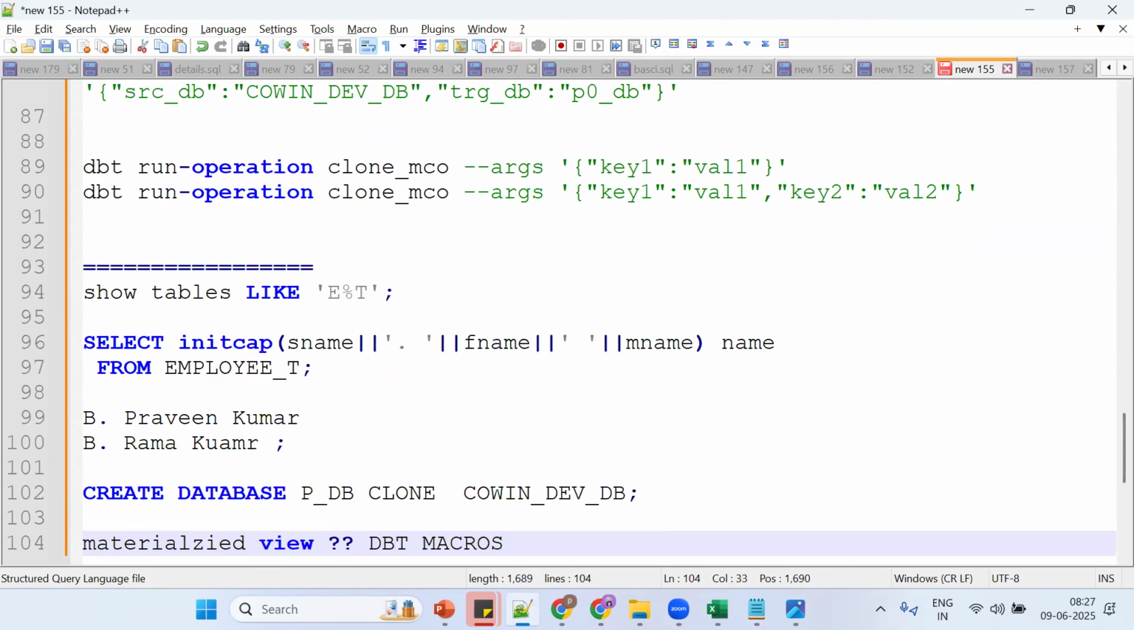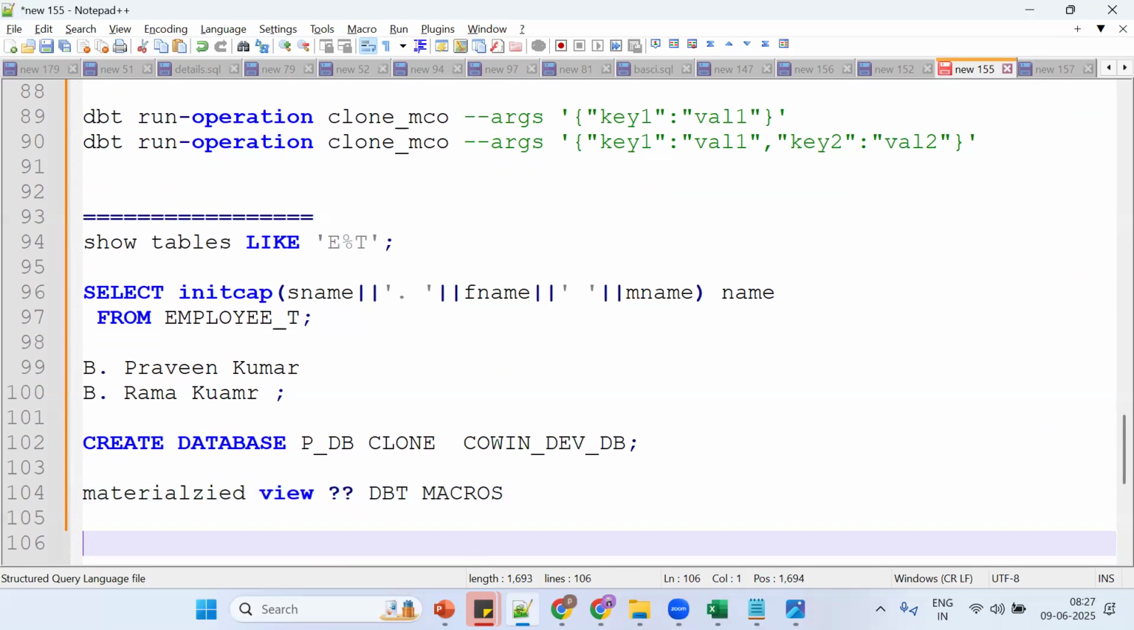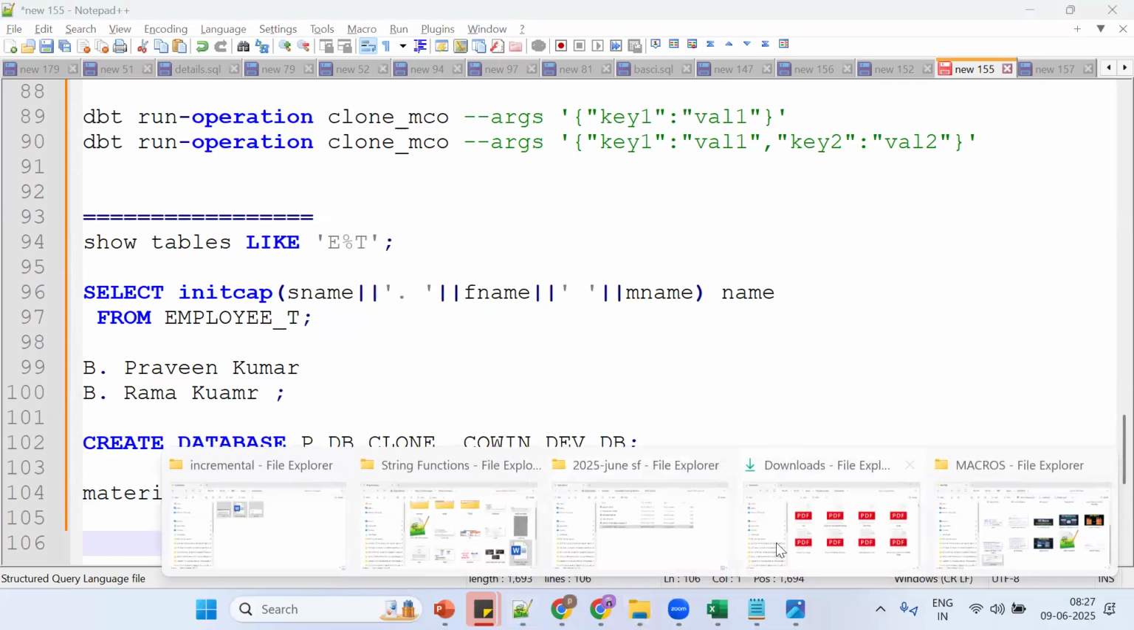Now, simple thing: if you want to do a select statement, go for models. Apart from a select statement, if I want to perform anything else, go for the macros or hooks concept. Let me go for one slightly tricky one, then you will be able to understand.